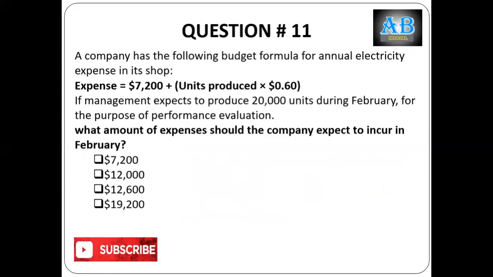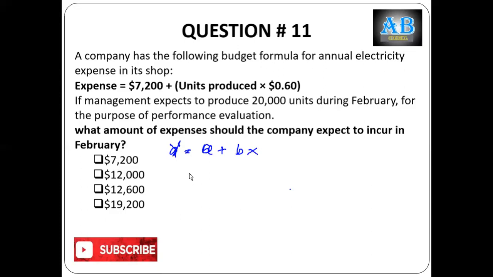Okay, now a company has the following budget formula for annual electricity expense. This is a cost function: Y is equal to A plus BX.